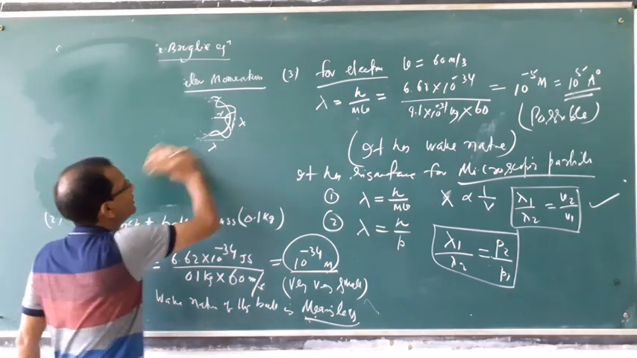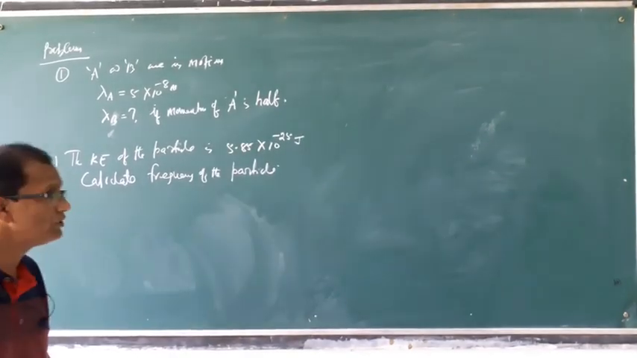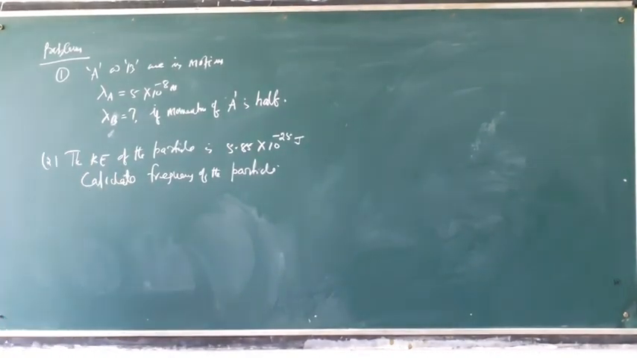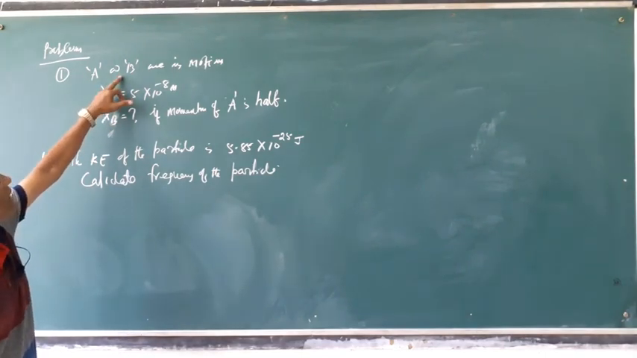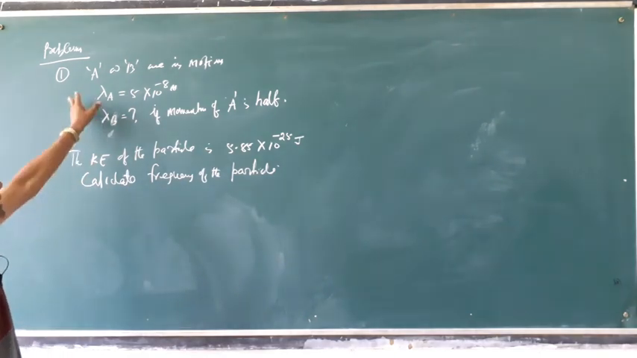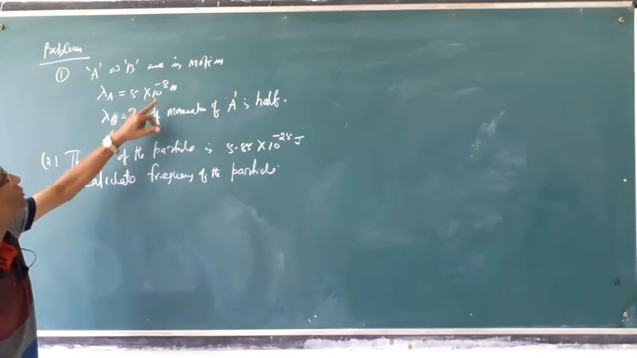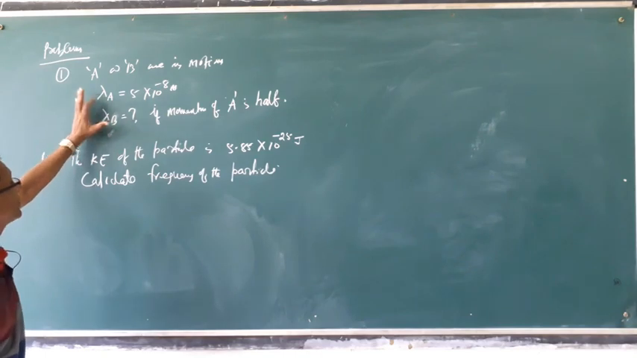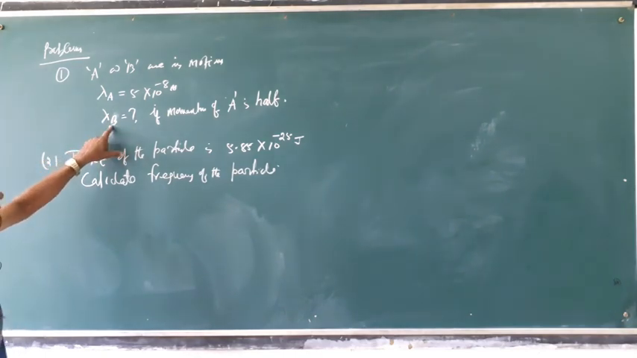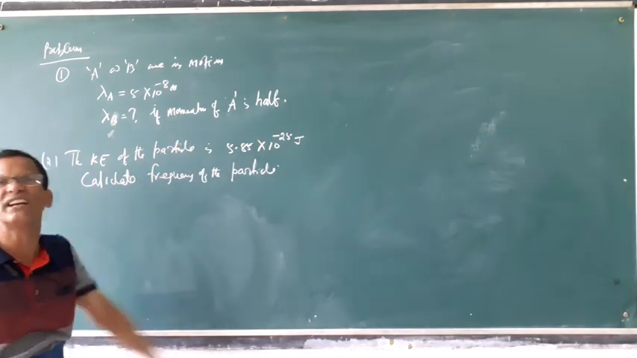Next we will do another. Now we discuss some numericals. First numerical: particles A and B are in motion, moving bodies A and B. The wavelength of A is 5 into 10 to the power minus 8 meter. The wavelength of A is given. But the question is, what is the wavelength of the second particle, moving particle B, if the momentum of the first particle is half of the second particle?